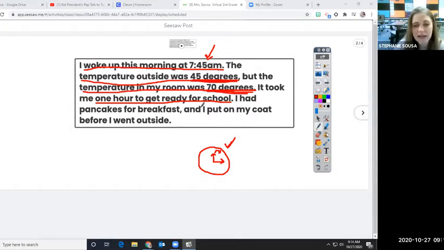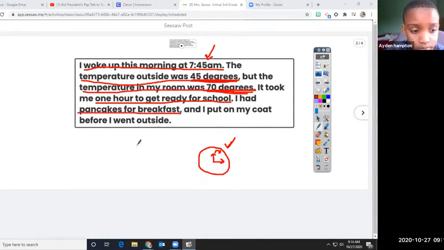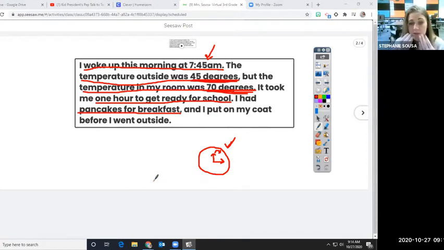I had pancakes for breakfast. That is another fact. All right, because you can prove, look, here's the food that I ate. I put it in my mouth. That cannot be argued. No one can say, actually, I think you had strawberries for breakfast. Nope, because it's a fact what I already ate.